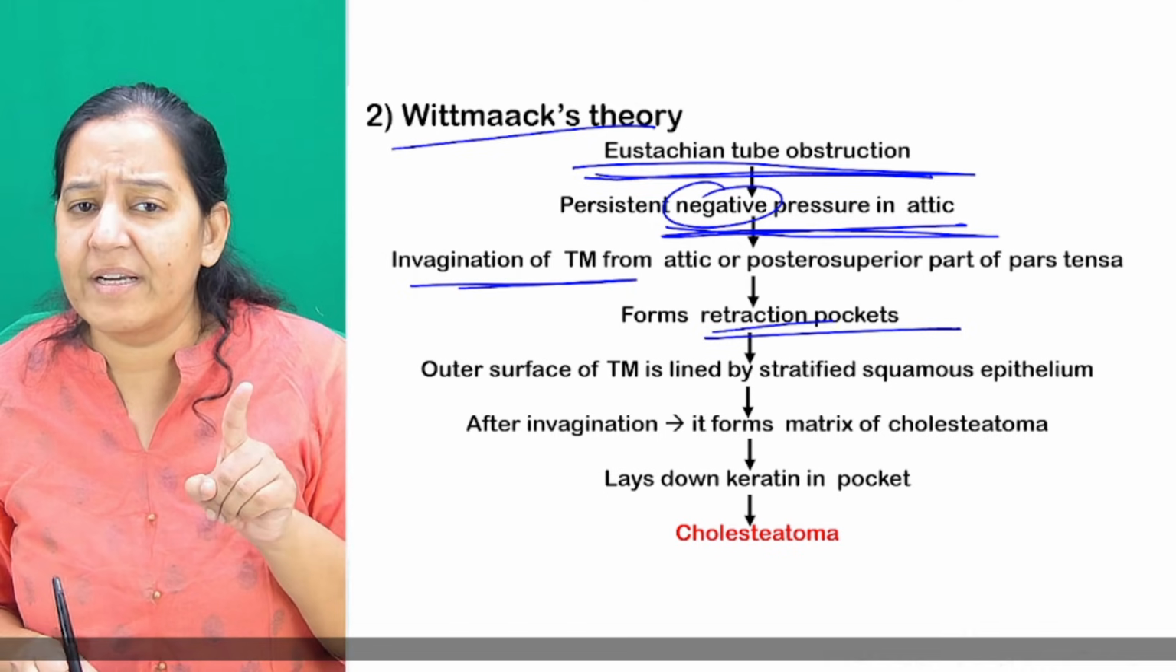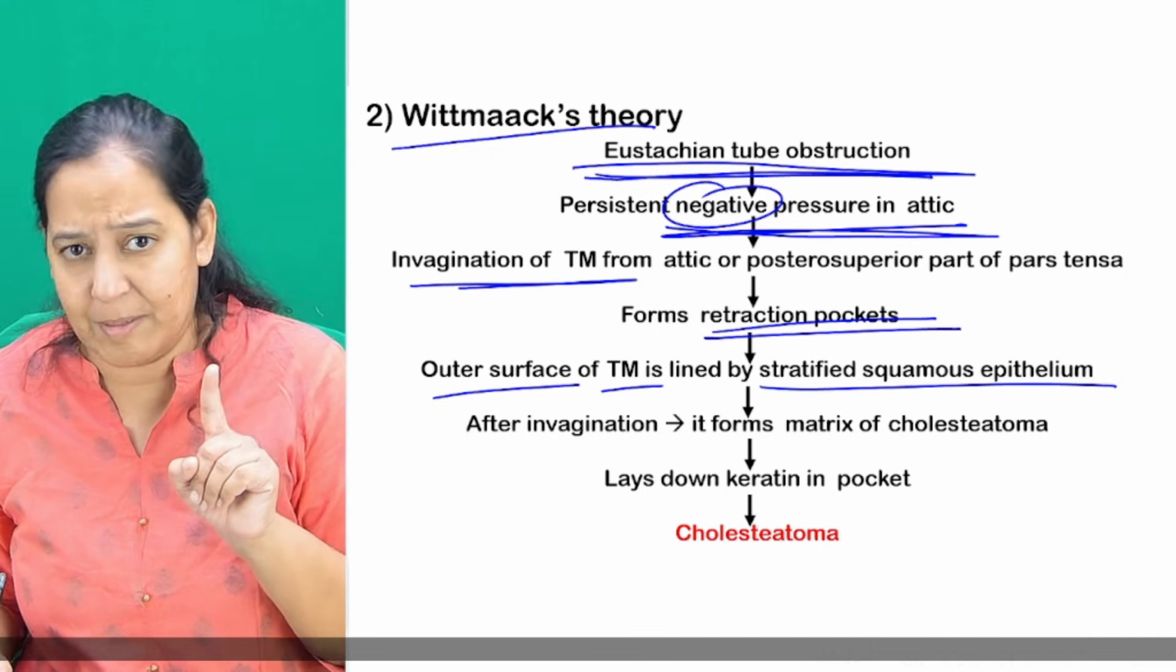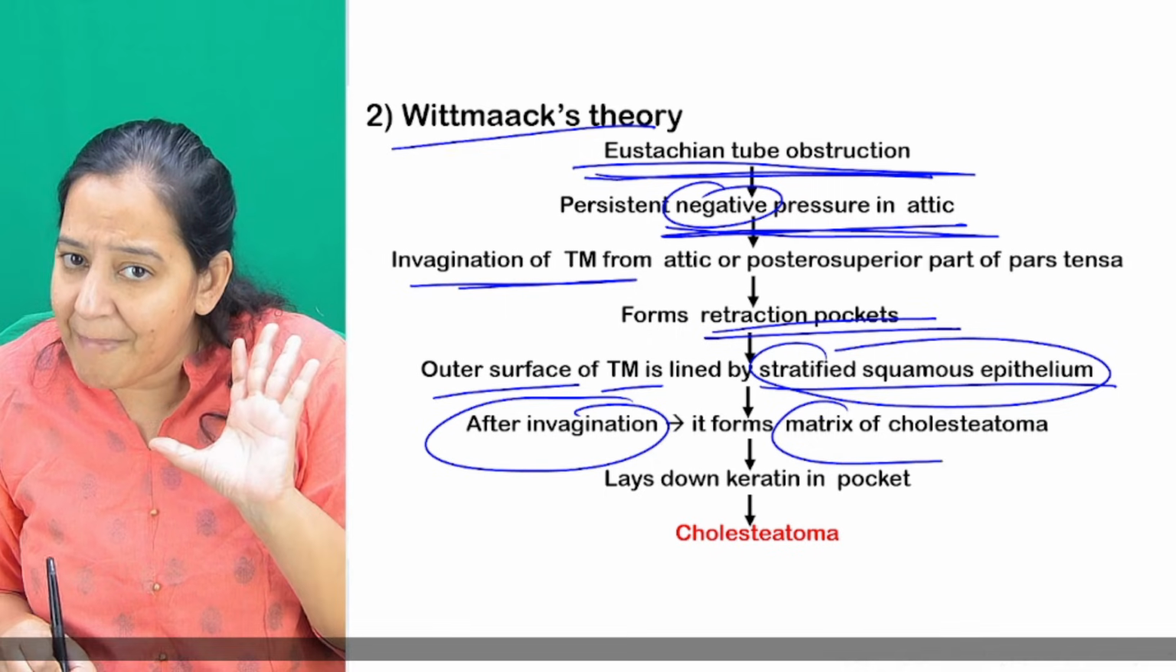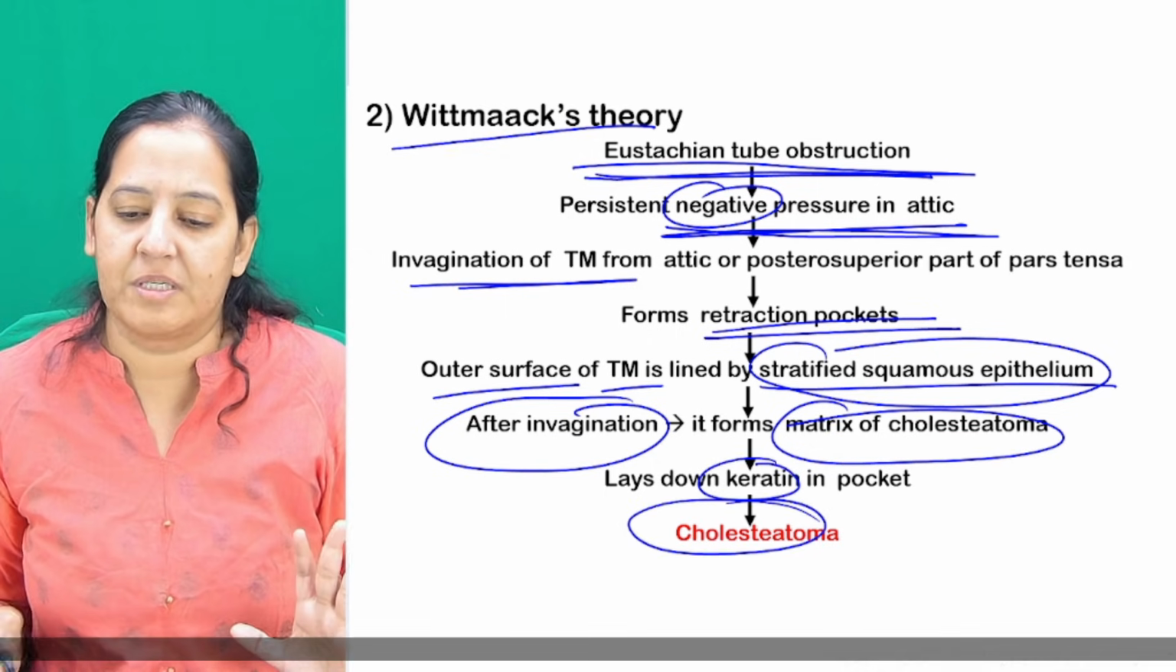So retraction pockets are formed. The outer surface of the tympanic membrane is stratified squamous epithelium out of the three layers. After invagination, the outer layer forms the matrix of the cholesteatoma. It keeps on laying down keratin, and this is how cholesteatoma is formed.